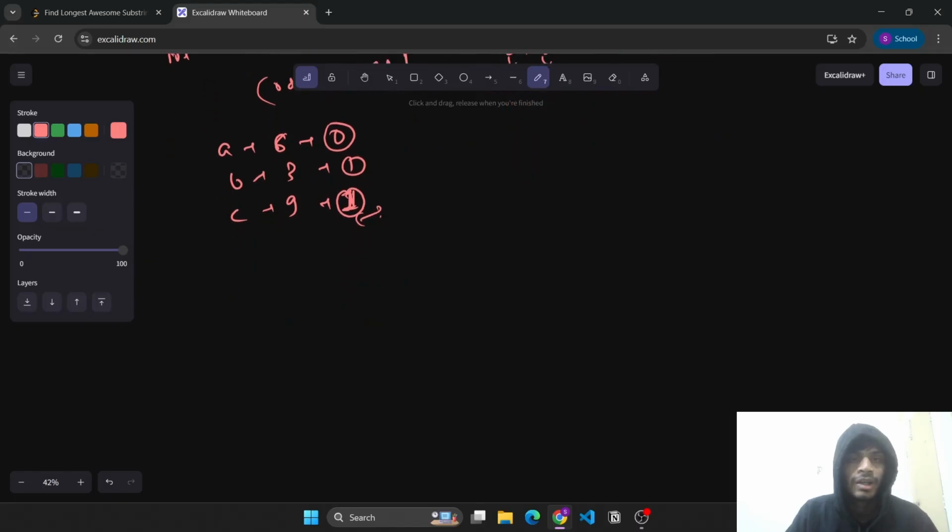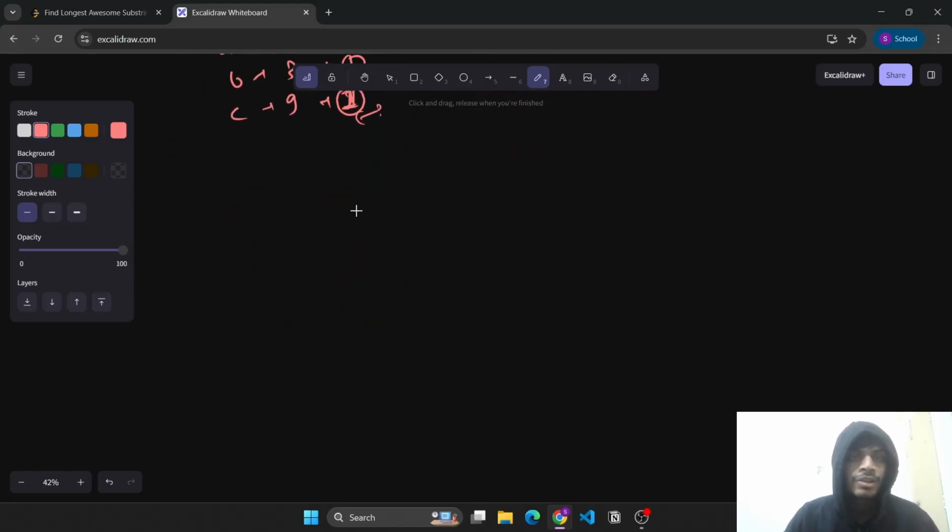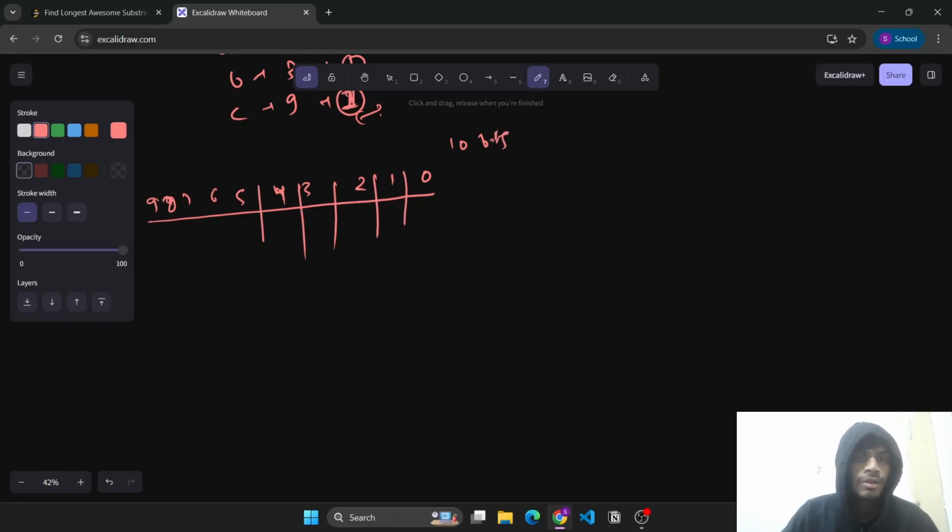Now that we have formulated the problem in the form of zeros and ones, we can create a bit mask. How will the bit mask be created? Since we only have elements from 0 till 9, we can create a bit mask of the size of 10 bits, where each bit denotes even or odd.